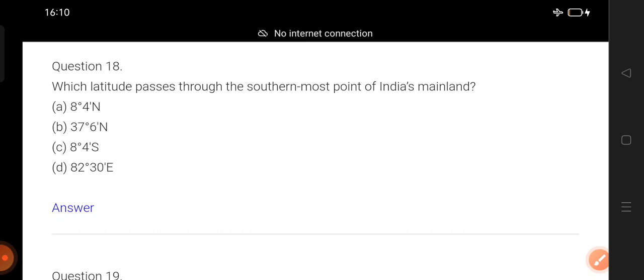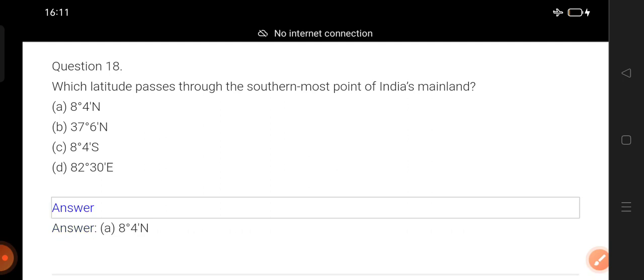So next question. Which latitude passes through the southernmost point of India's mainland? Southernmost point of India's mainland, remember mainland, okay. So just remember, recall and answer. Okay, so counting begins. 1, 2, 3, disclose the answer. Okay, 8 degree 4 minute north.